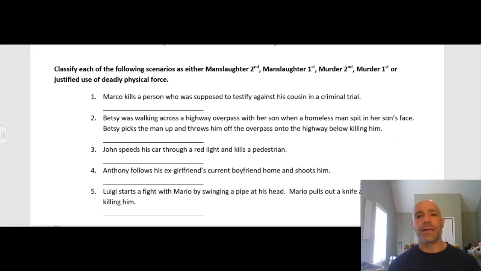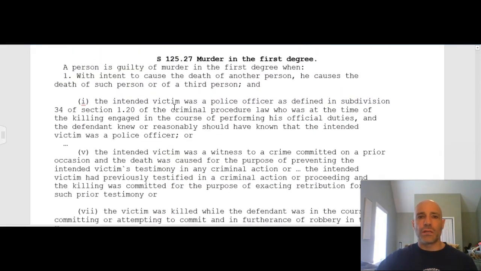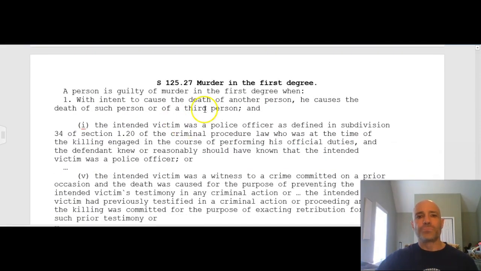I graded your work and I sent it back to you, at least the first assignment. And one of the biggest mistakes that people were making was regarding murder in the first degree, which is not surprising because we hadn't gone over it yet. So I'd like to do that first, and then I want to go through all the scenarios, clear up anything that was unclear, and then introduce you to what your assignment for today will be. So let's just start with looking at murder in the first degree.